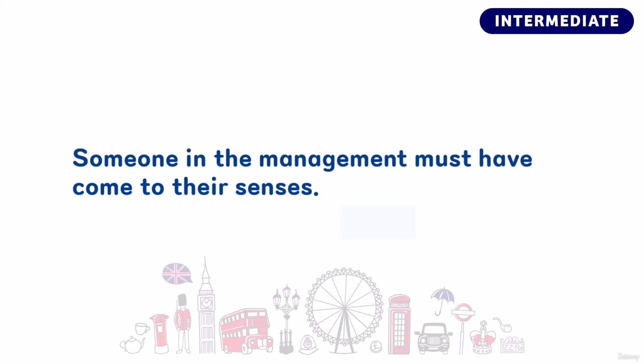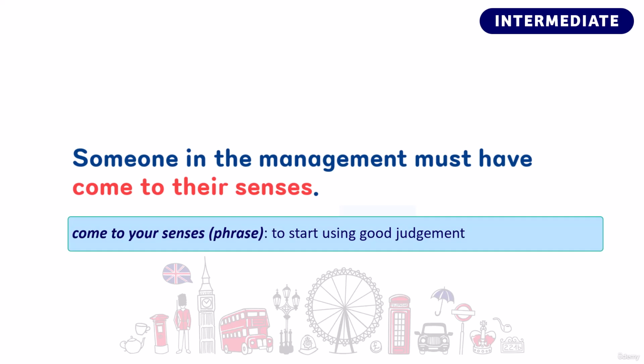And what the speaker believes to be true is that someone in the management came to their senses. We use the expression come to your senses to talk about someone starting to use good judgment. So the speaker is saying that before, the management used bad judgment in deciding on the policy, but now the management has used good judgment to reverse their decision.